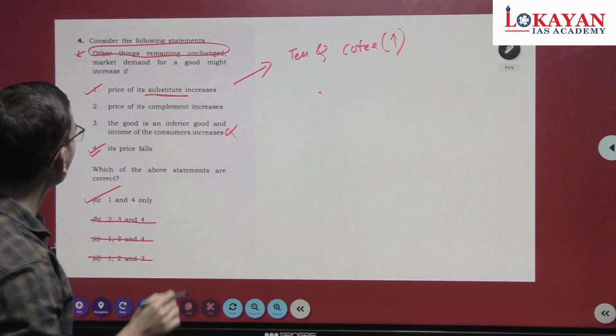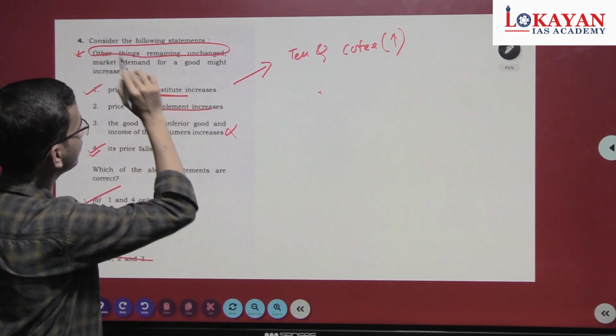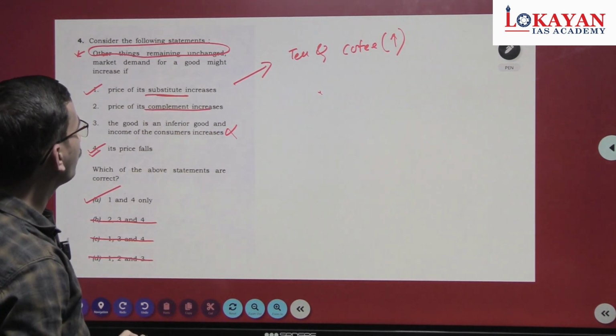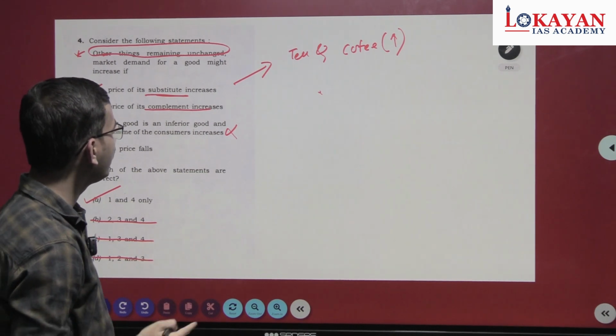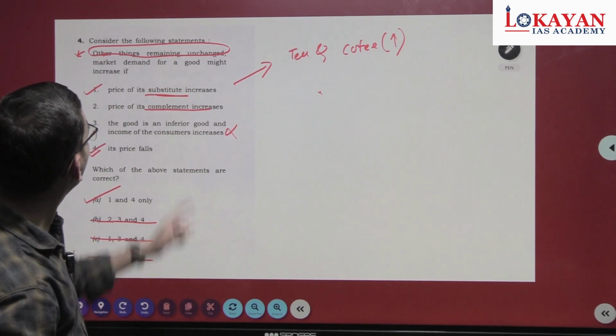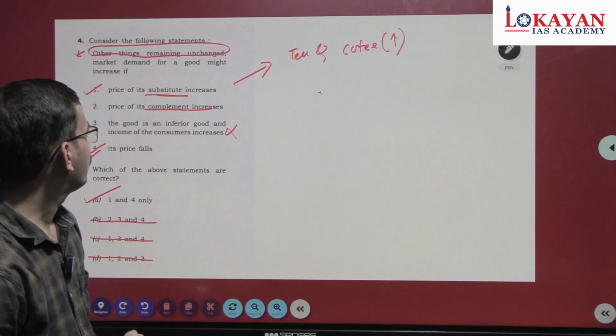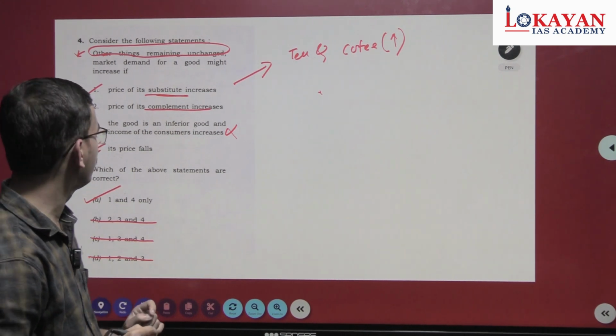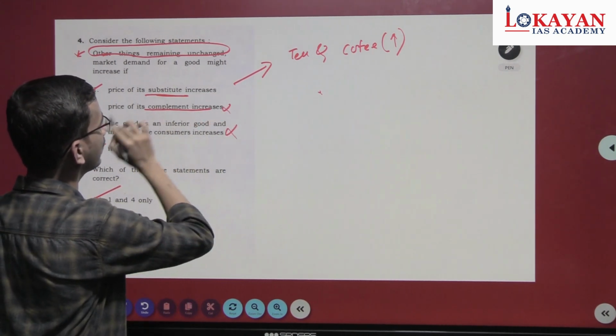Now see the second also, price of its complement increases. If the price of the complement of something increases, then will it lead to increase in demand? No, it is not possible. Second is incorrect.